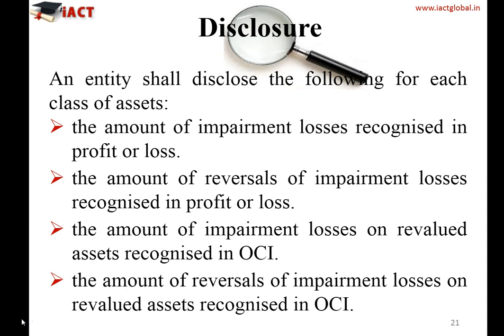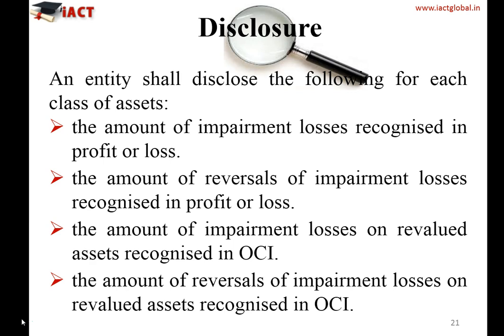So if you see, the very extensive disclosure is given under International Accounting Standard 36. It says that an entity shall disclose the following for each class of assets. By class of assets, it means that they have one like property, plant and equipment, one is intangible assets, may have the investment assets. So each class of assets, or within property, plant and equipment also, they may have different classes of assets.